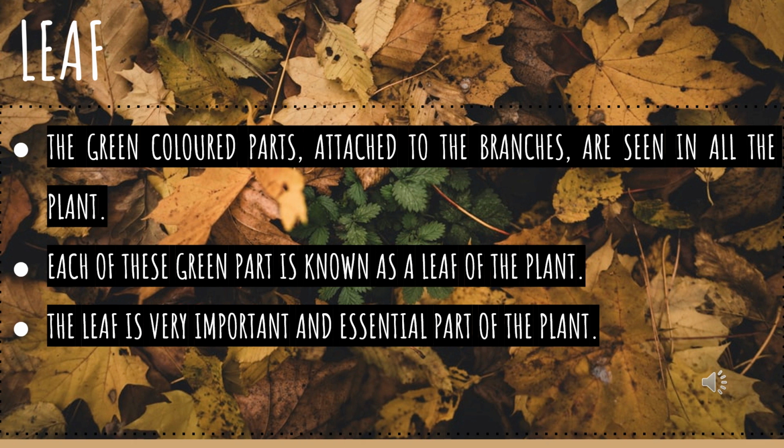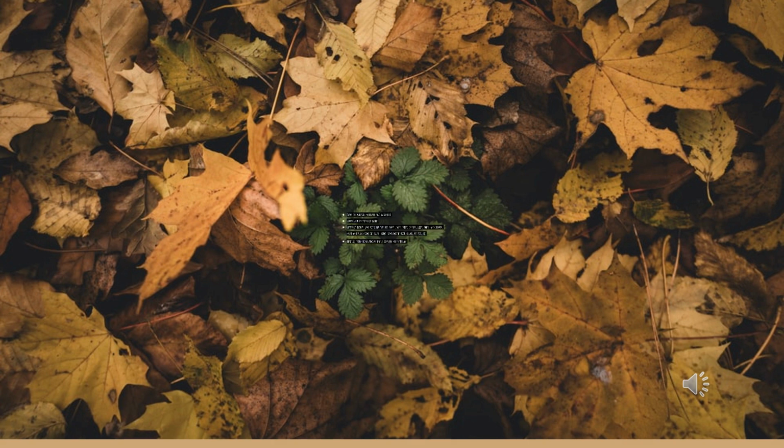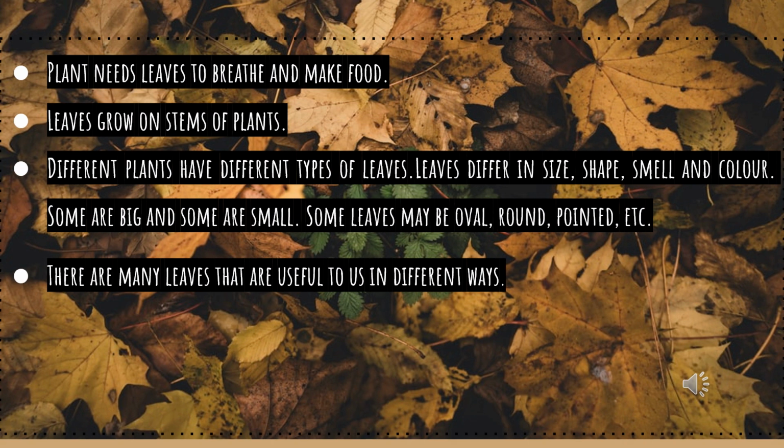The green colored parts attached to the branches are seen in all the plants. Each of these green parts is known as a leaf of the plant. The leaf is a very important and essential part of the plant. Plants need leaves to breathe and make food. Leaves grow on stems of plants.